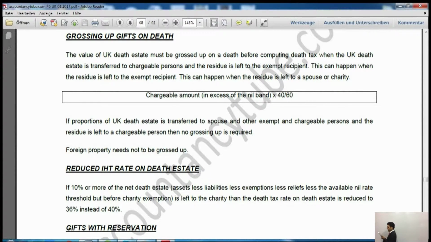If a proportion of the UK death estate is transferred to spouse and other exempt parties and chargeable persons, and the residue is left to a chargeable person, then no grossing up is required. That's why I told you. Now it says the foreign property does not need to be grossed up. So foreign property is exempt, so we do not need to gross that up.